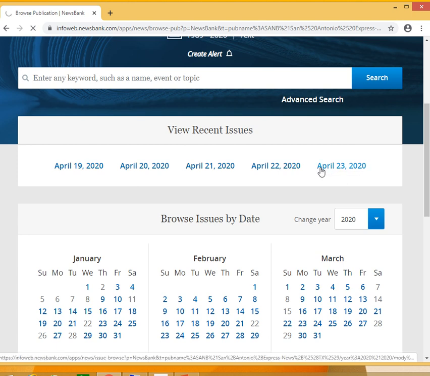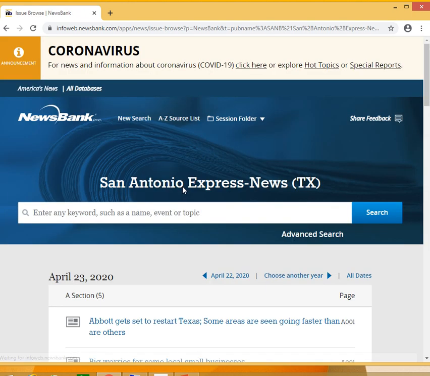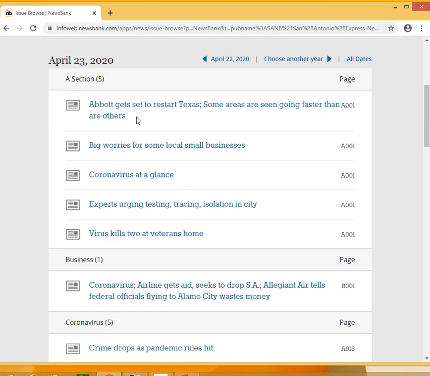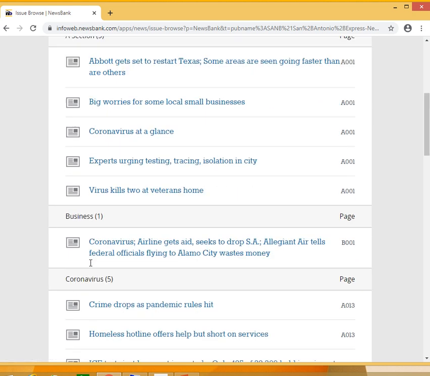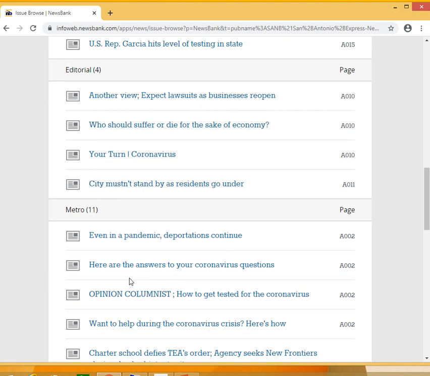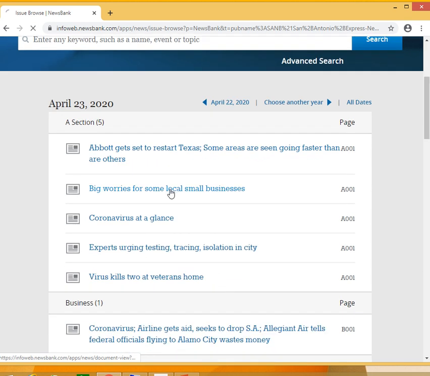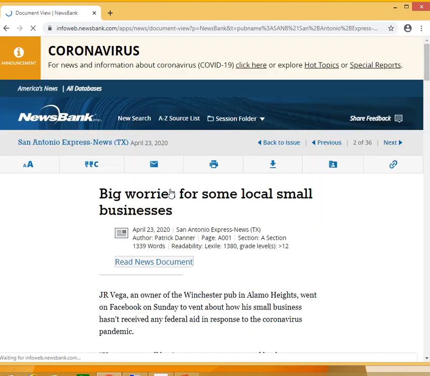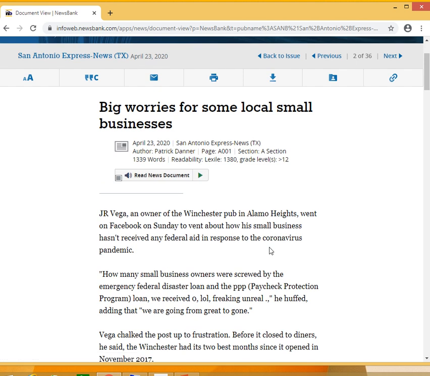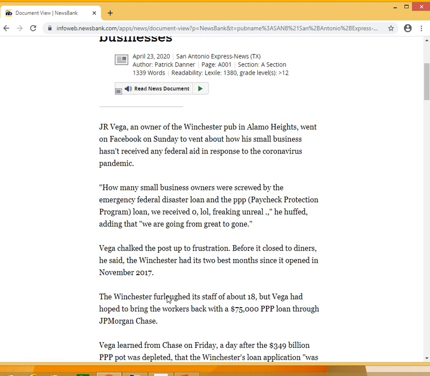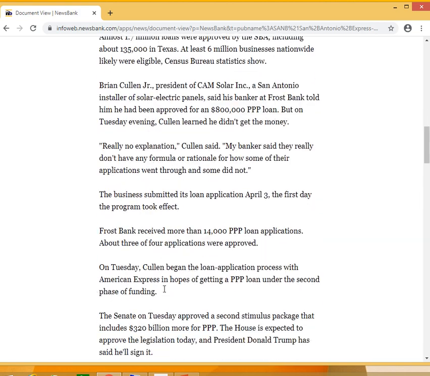I'm going to choose the 23rd. And then you can see the different sections of the paper and then just pull up what it is that you're wanting to read. We'll just pull this one up. Okay. And then if you wanted to, you can have it read it to you, or you can just read it like you traditionally would read your paper.